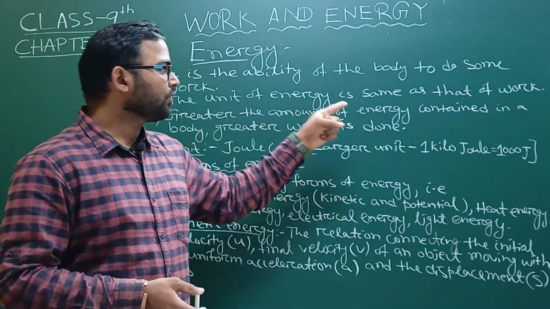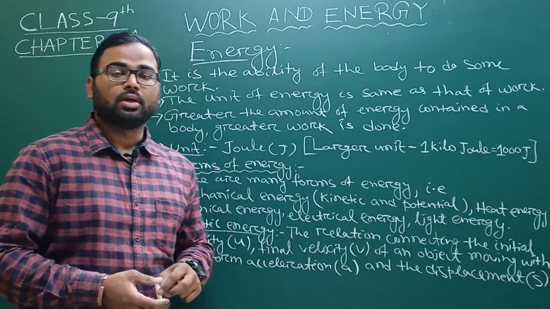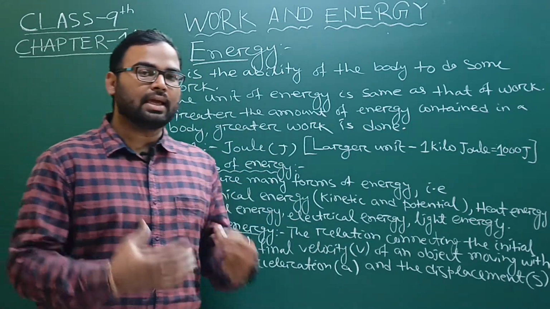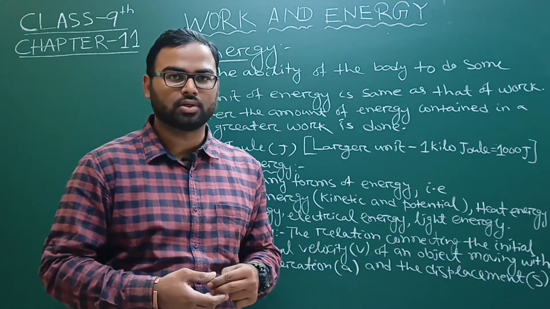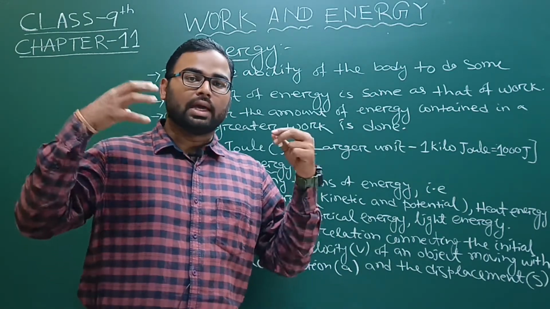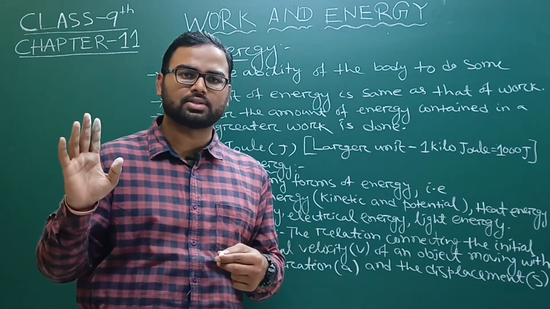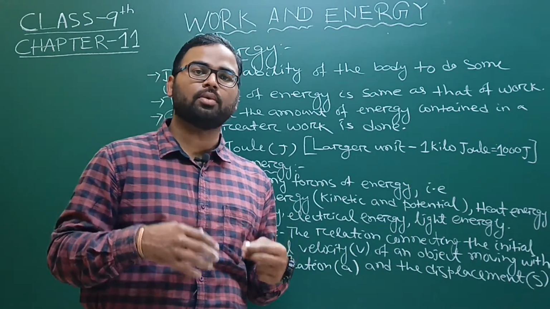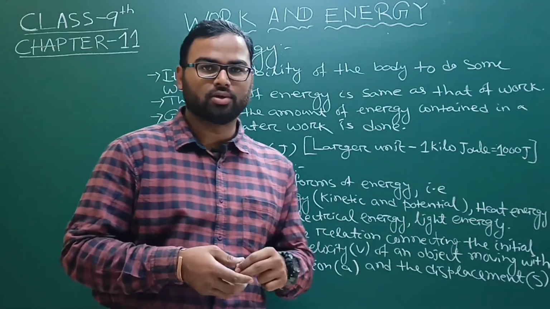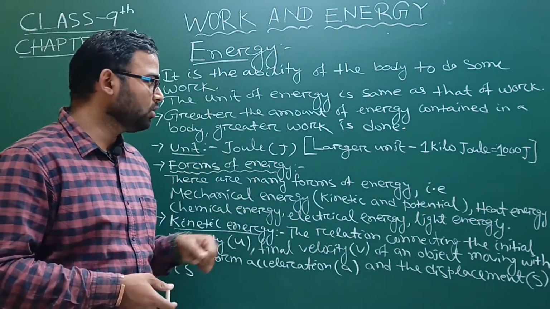Greater the amount of energy contained in a body, greater work is done. If we are highly energized, then we can perform a lot of work. If we gain an enormous amount of energy by food or by any other substances, then we can perform a greater work. So the unit of energy is joule.